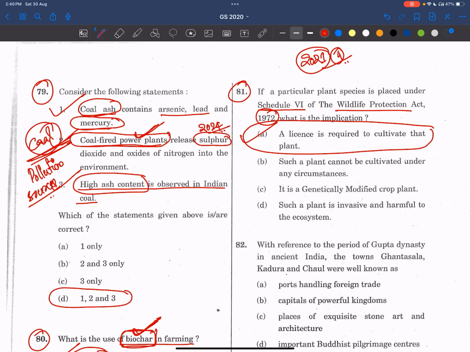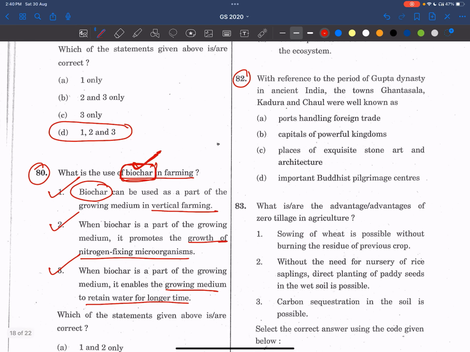Project Vulture, all these things, right? So wildlife protection is very important. And recent amendments, these schedules are there, no? These schedules are also very important, friends. Okay, coming to 82nd question.